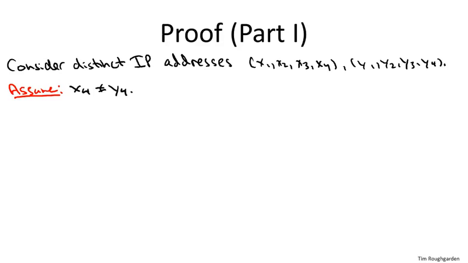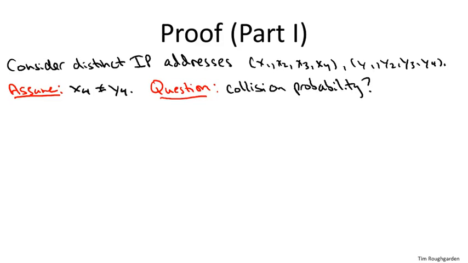And now remember what the definition asked us to prove. It asked us to prove that the probability that these two IP addresses are going to collide is at most 1 over n. So we need an upper bound on the collision probability with respect to a random hash function from our set of n to the 4th hash functions. I want to be clear on the quantifiers. We're thinking about 2 fixed IP addresses, for example, the IP address for the New York Times website and the IP address for the CNN website. We're asking for these 2 fixed IP addresses, what fraction of our hash functions cause them to collide?